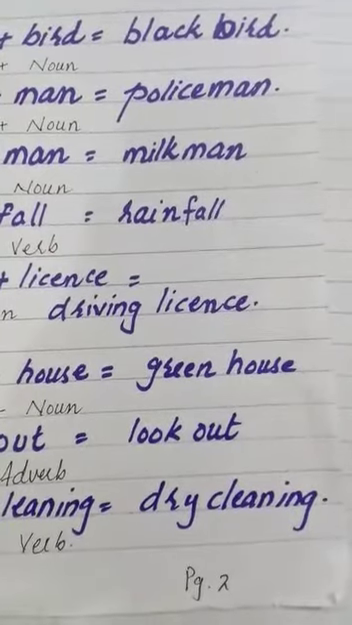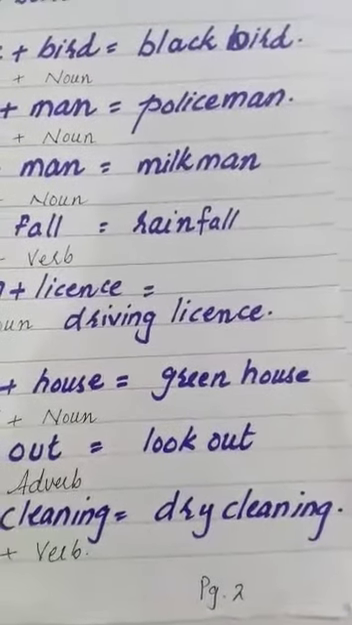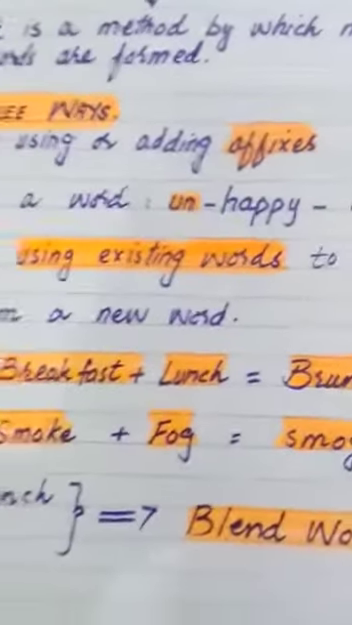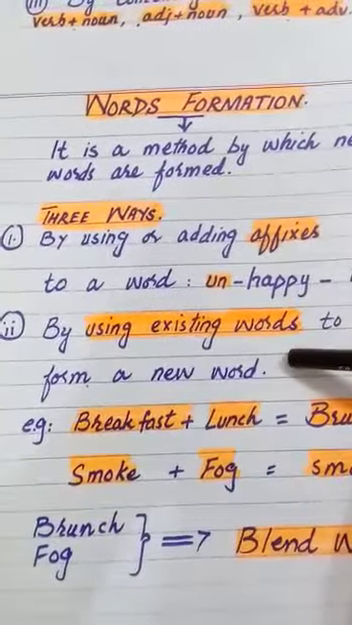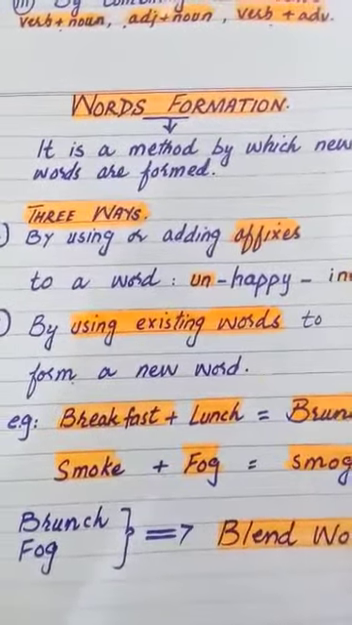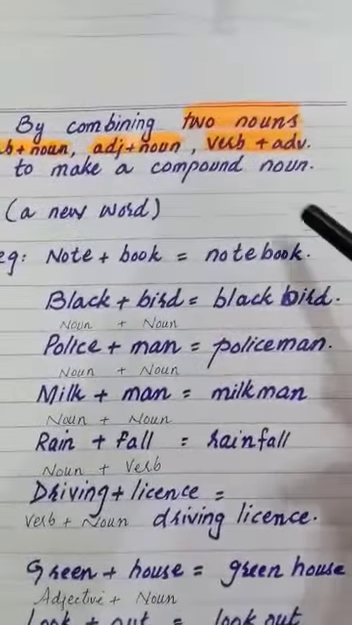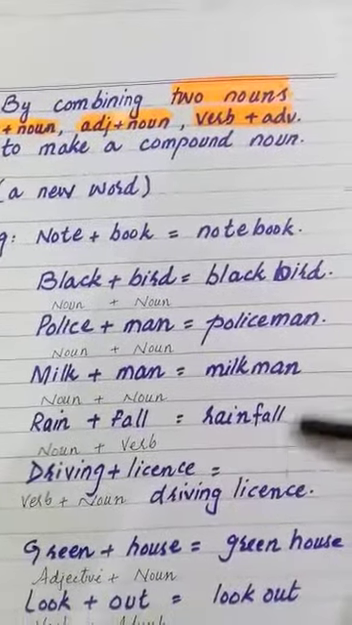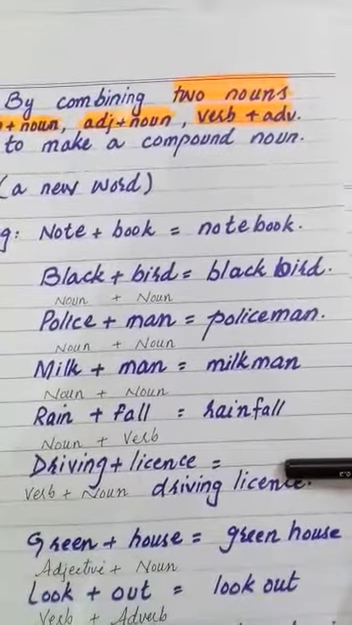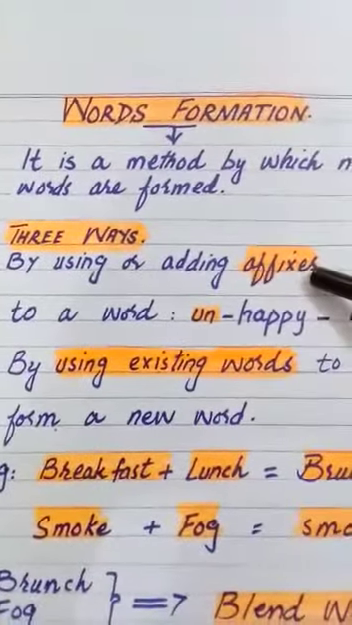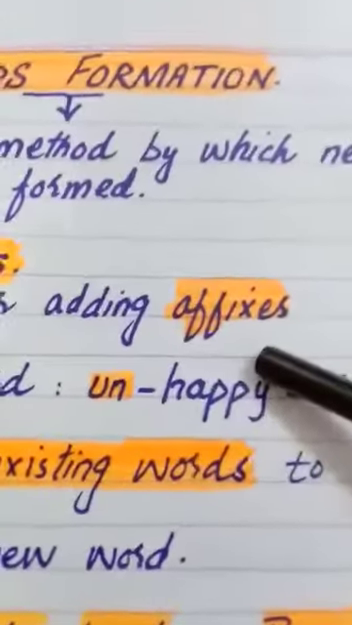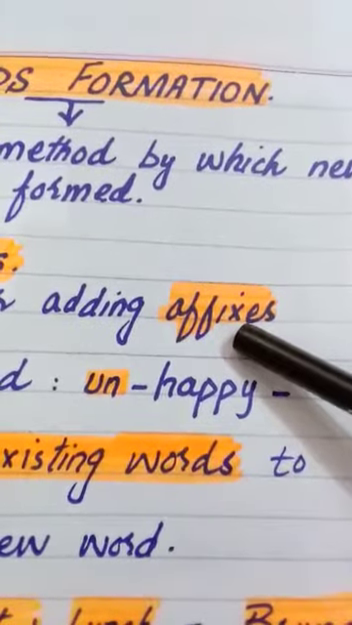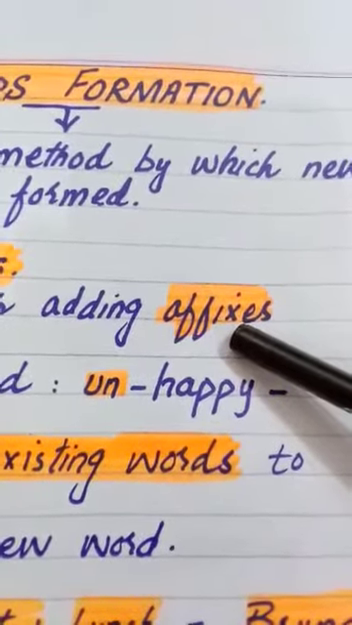So dear students, there are three methods of making new words. Let me tell you once again. Number one method is by adding affixes. Number two method is by using existing words to form a new word. And number three method is by combining different parts of speech to get new words, compound words. This is the process of making new words. Now, we are concerned here with the first method, which is in your book. By using or adding affixes, we have to learn about affixes. Affixes is the combined word for prefix and suffix.